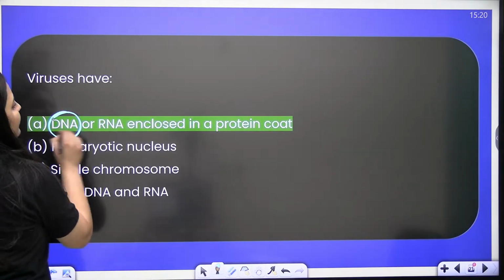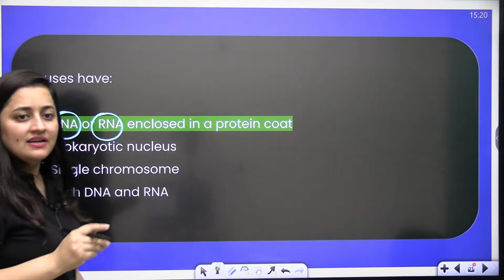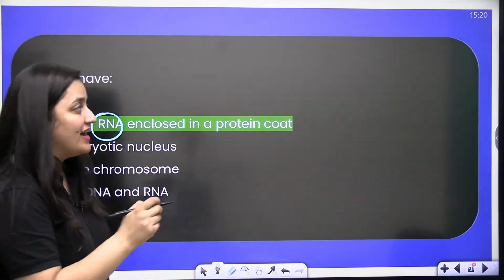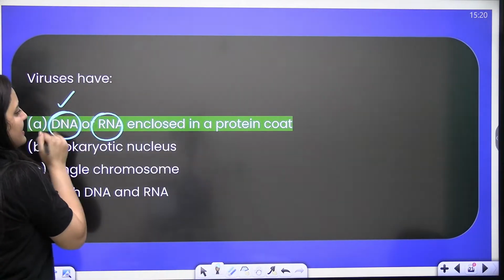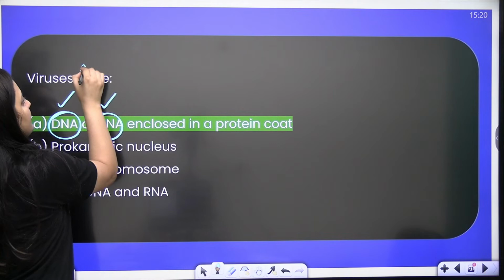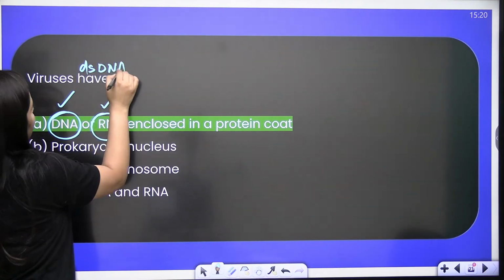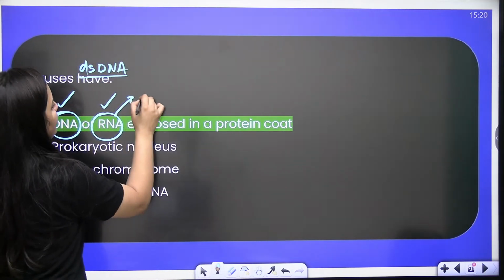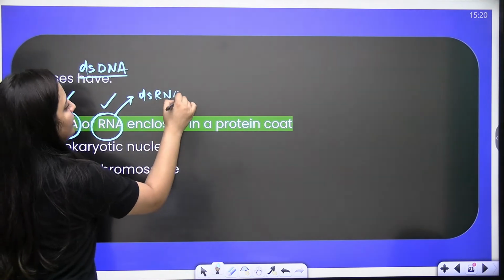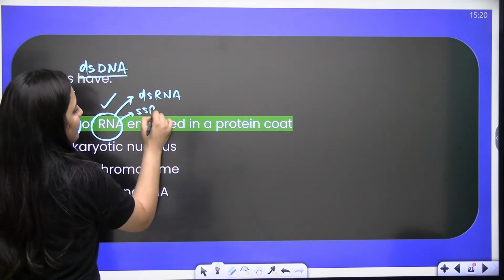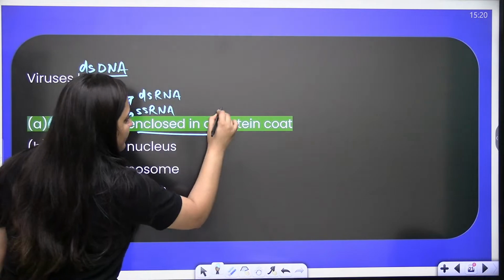See, either DNA or RNA. When it comes to the genetic material of the viruses, it contains DNA or RNA, right? DNA can be double-stranded, and rarely it can be single-stranded also. Here double-stranded RNA is also there. It can be single-stranded RNA, right? And that is enclosed in a protein coat.